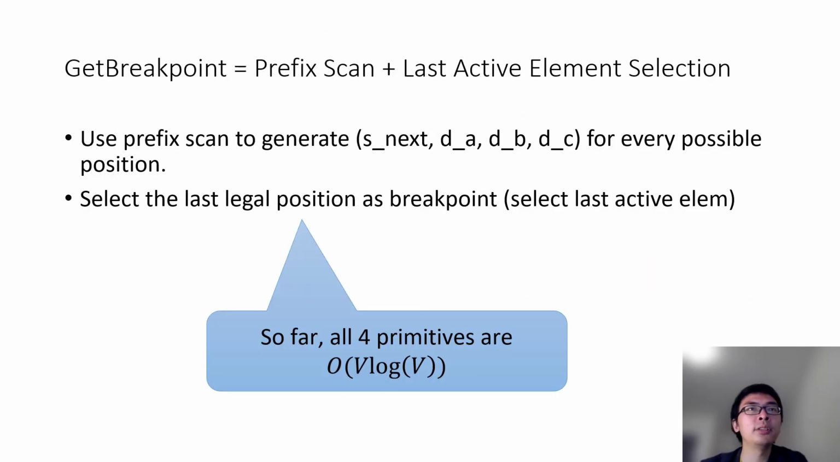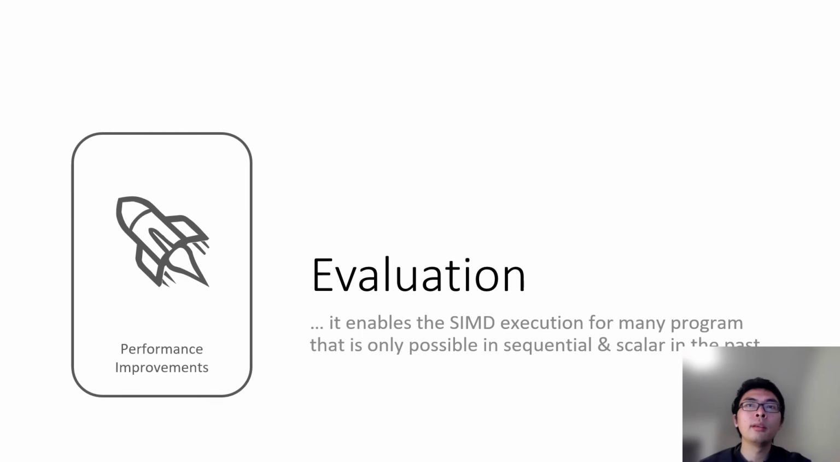The circuit design for the GetBreakpoint is mainly a prefix scheme followed by the last active element selection, which is used to pick out the last legal position as a breakpoint. So far, all 4 primitives are V log V cost. Now, let's move on to the experiment.